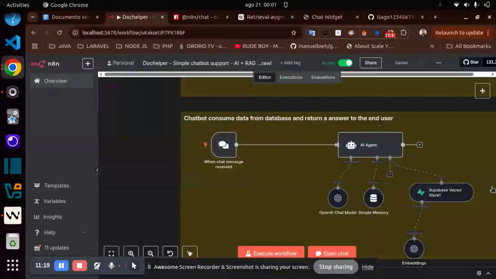And here I have a tool. In this case, it is a Supabase vector store. Supabase offers a Postgres database. So this Postgres database has a feature for vector search. What is a vector search? Imagine in your database you have the information about the firewall,